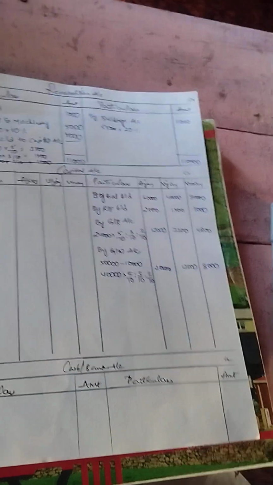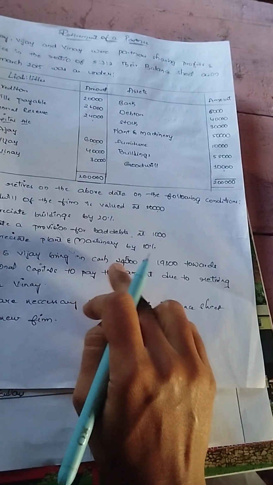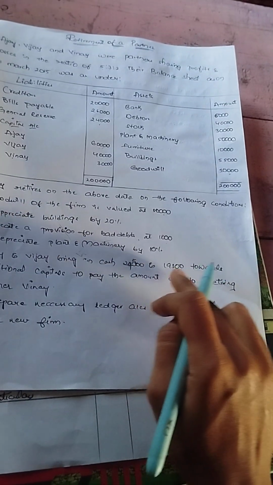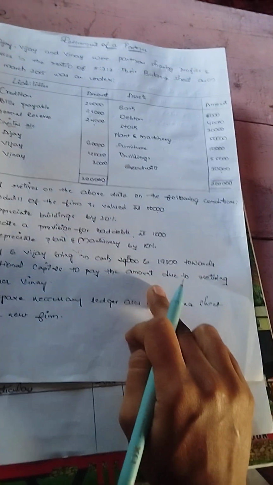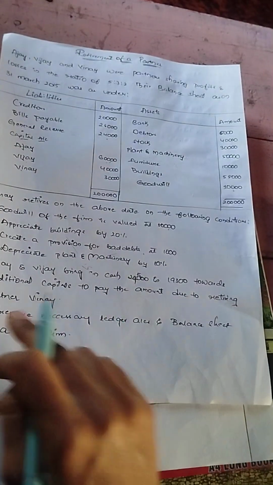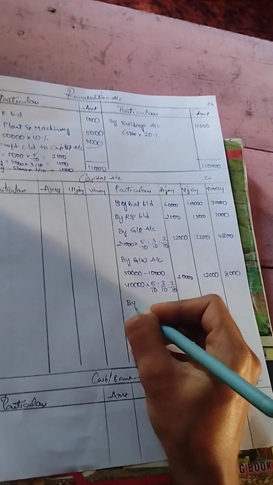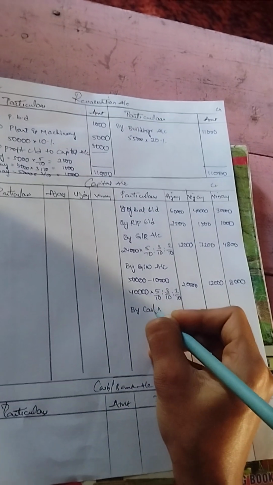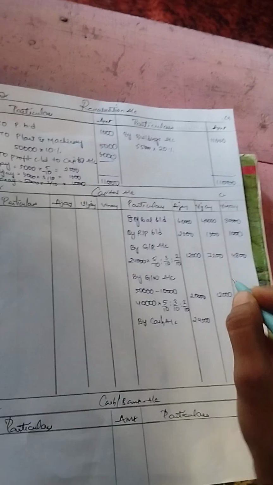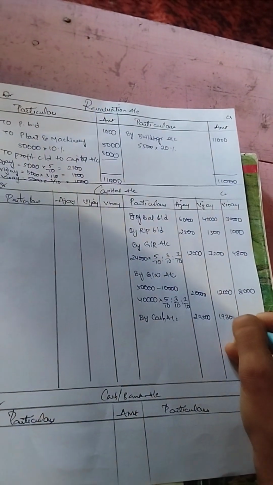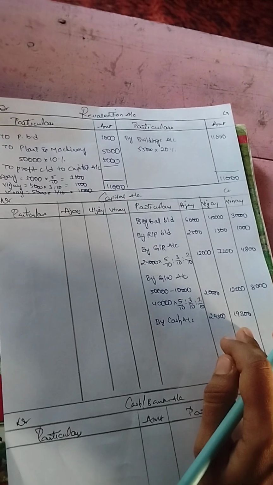Next we have Ajay and Vijay bring in cash 24,500 and 19,300 towards additional capital to make the due payment to the retiring partner. So as they are bringing the cash, we need to write it as by cash account 24,500 Ajay and 19,300 Vijay. So both are making the payment due to Vinay.